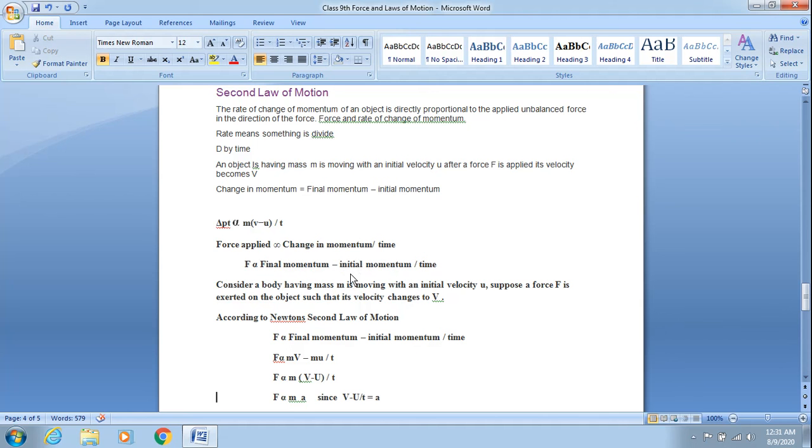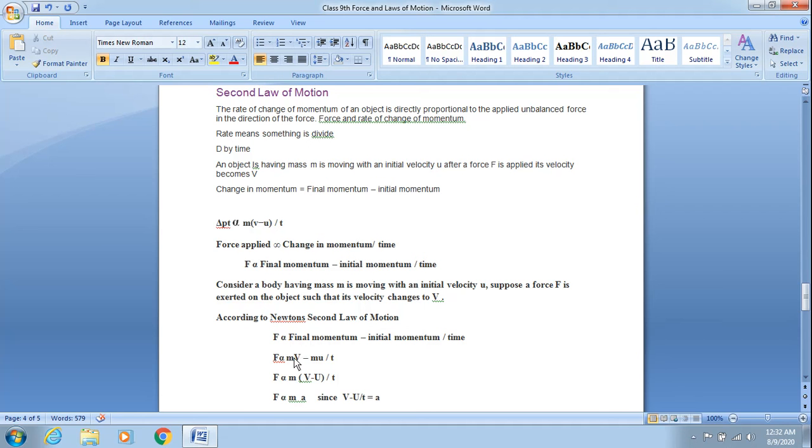This quantity refers to change in momentum. Now, consider a ball having a mass m moving with an initial velocity u. Suppose a force F is applied such that it starts moving with a velocity v. So, according to Newton's second law of motion, force applied is proportional to change in momentum upon time.